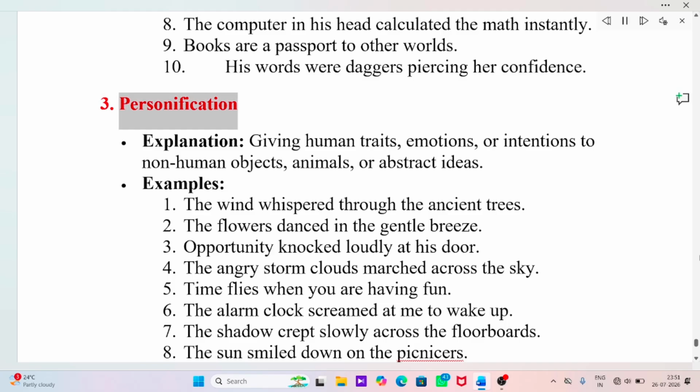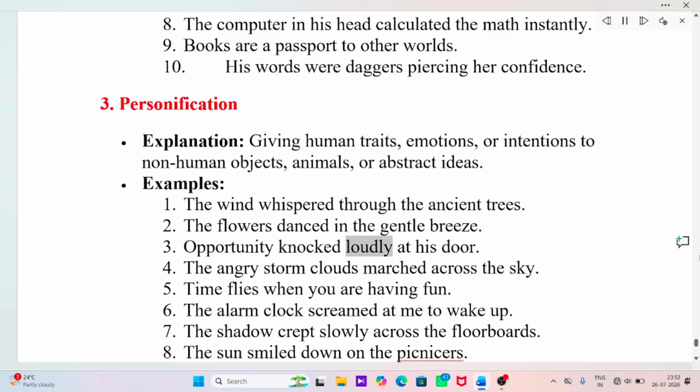3. Personification. Explanation: Giving human traits, emotions, or intentions to non-human objects, animals, or abstract ideas. Examples: The wind whispered through the ancient trees. The flowers danced in the gentle breeze.